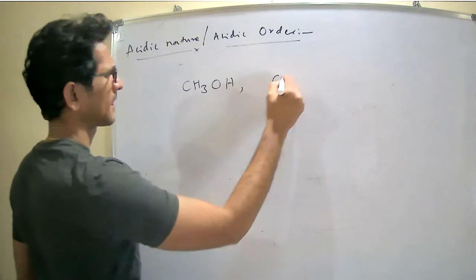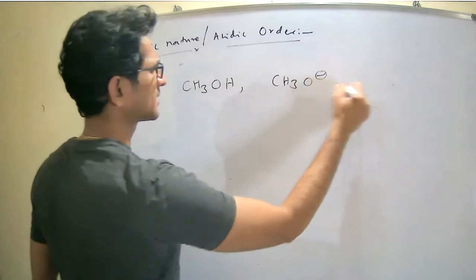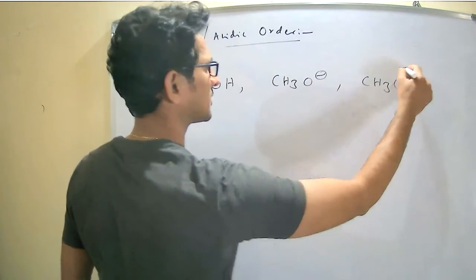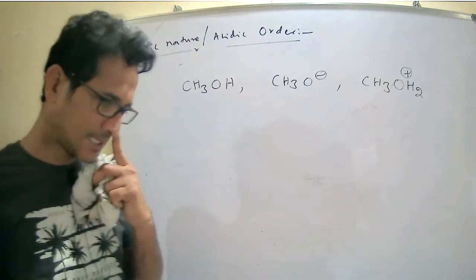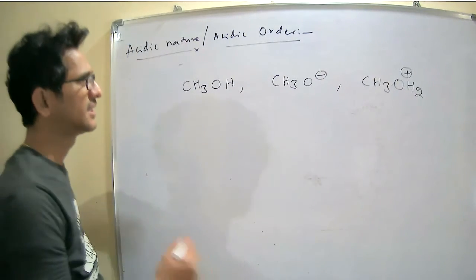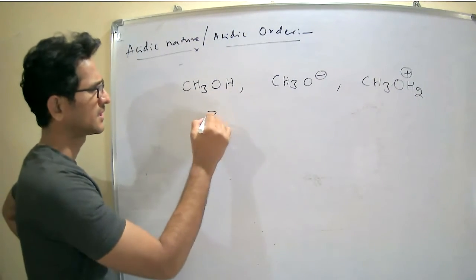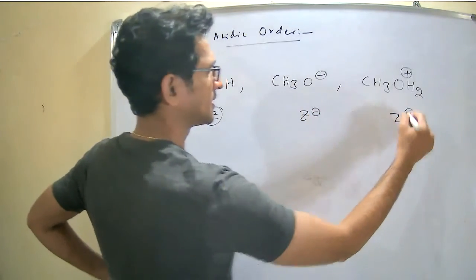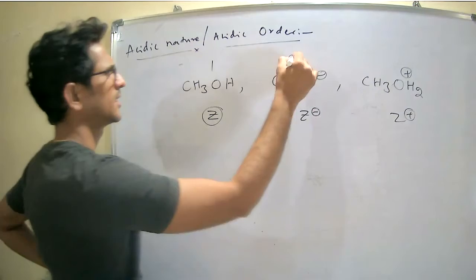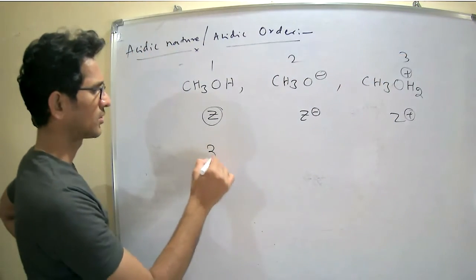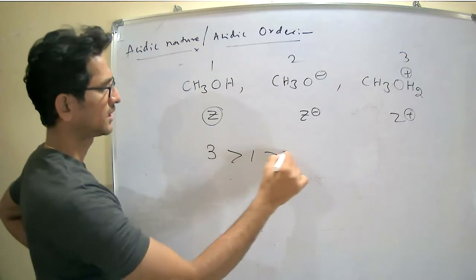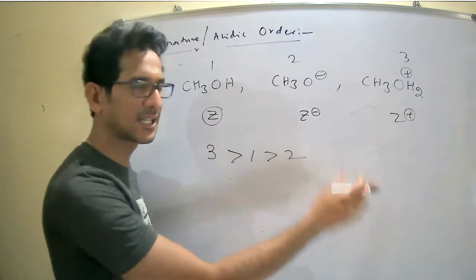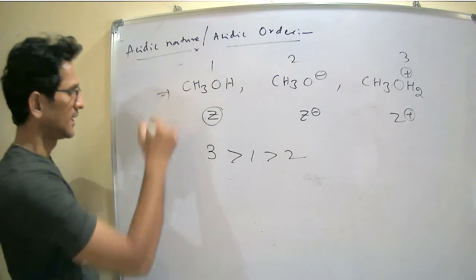CH3OH, CH3O minus, CH3OH2 plus. Write down the decreasing order of their acidity. CH3OH means Z, CH3O minus is Z minus, CH3OH2 plus is Z plus. 1, 2, 3. Therefore, 3 is greater than 1, and 1 is greater than 2. You can write like this: 3 is greater than 1, 1 is greater than 2. Next example.